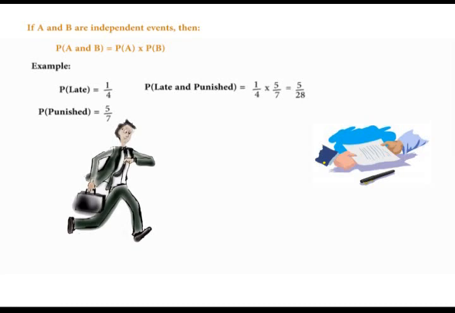Also, we can calculate the probability of being late and not being punished. Note that punished and not punished are mutually exclusive. And so if the probability of being punished is 5/7, then the probability of not being punished is 2/7. And so the probability of being late and not being punished will be equal to 1/4 times 2/7, which will give us 2/28.